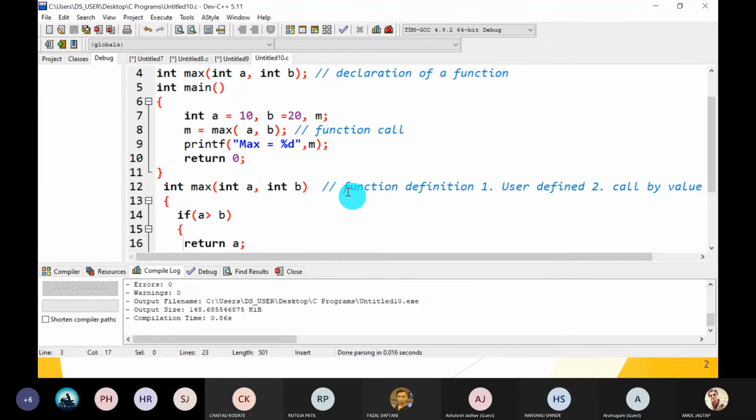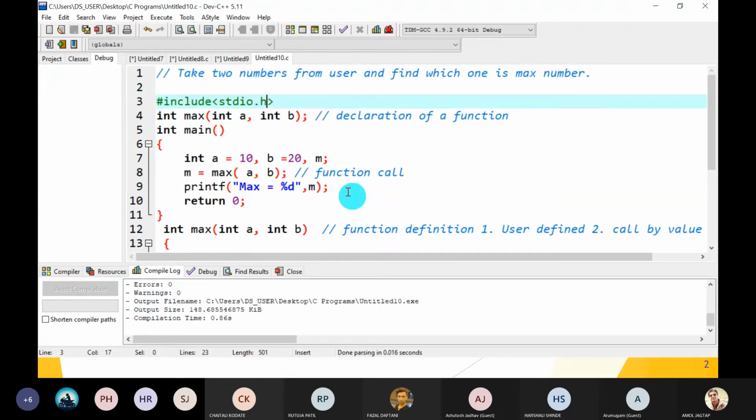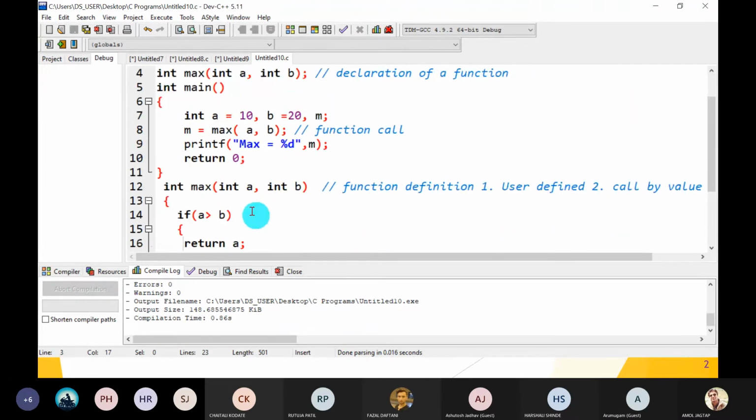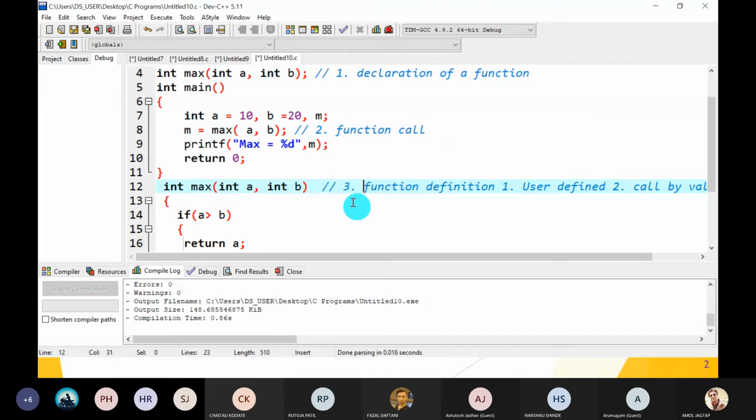So first, understand that types of functions are different and parts of functions are different. Whenever we create any user defined function, there are three different parts. The first part is the function declaration, the second part is the function call, and the third part is the function definition.